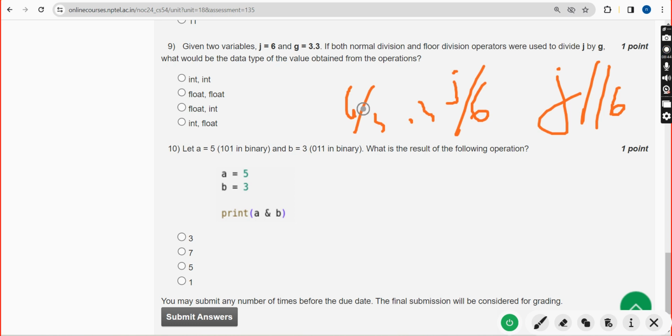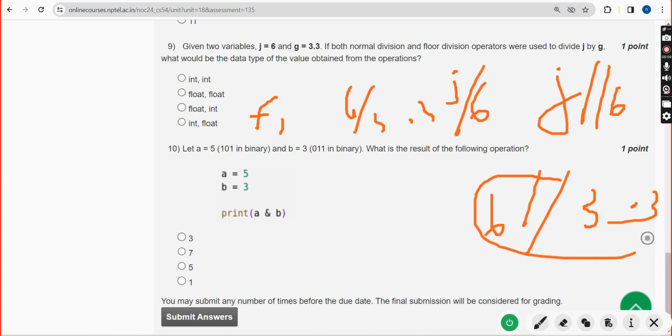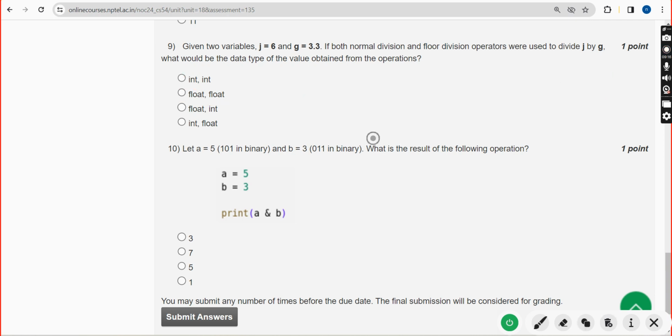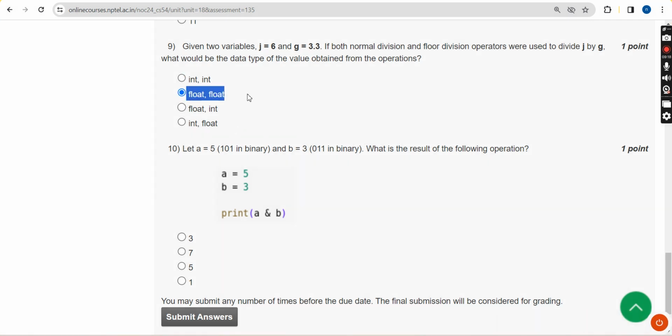So you'll get a float value for the first one. And if you see 6 double slash 3.3, also it is not a perfect one to divide, right? So once again there will be some floating points. So again the second operation also gives float. So the answer is second option. So mark option, second option, guys.